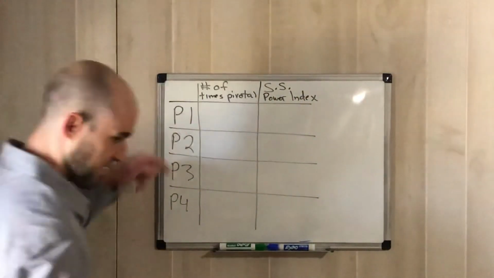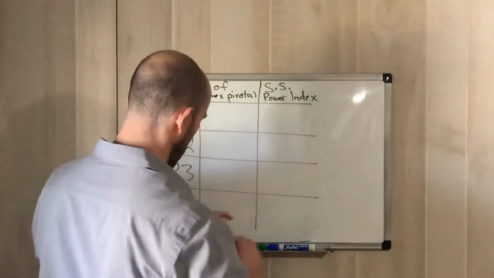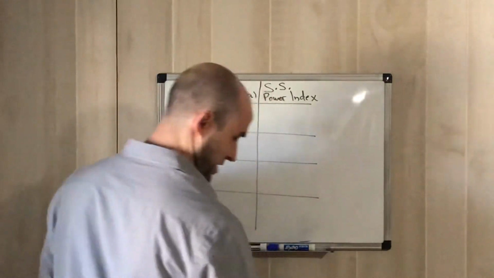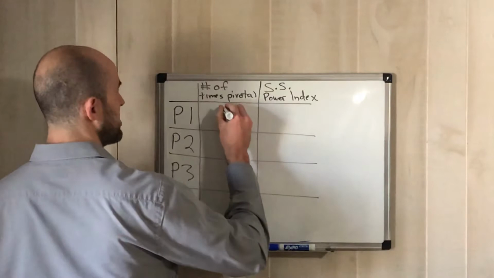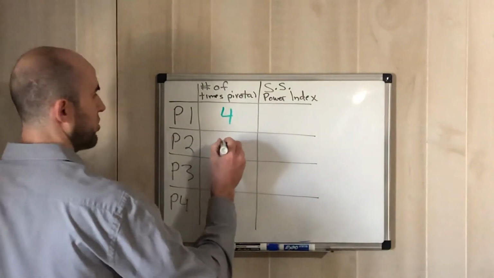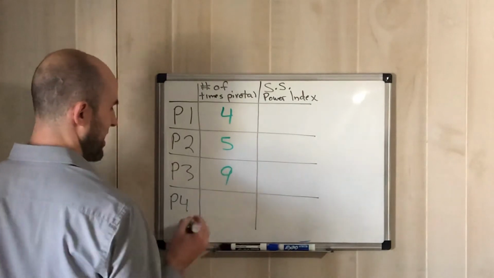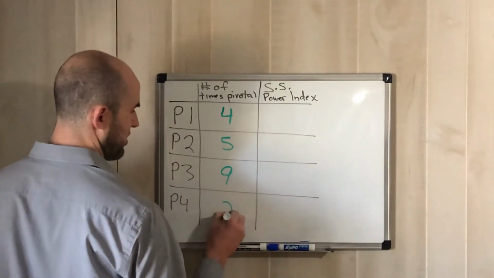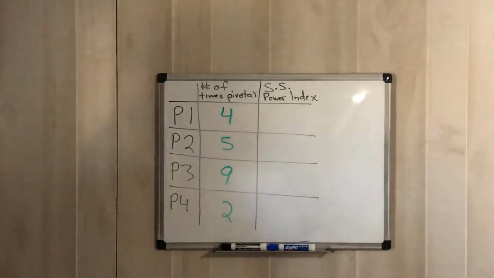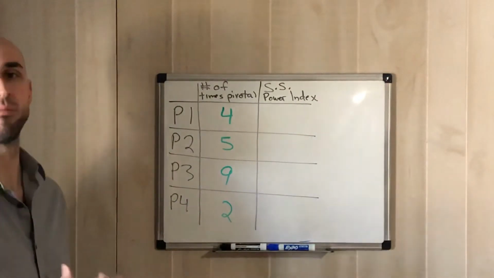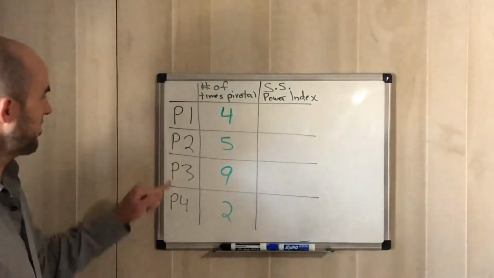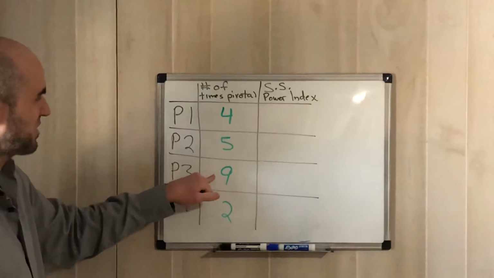So for each of these, I'm going to tell you that when it came to player 1, he was pivotal 4 times. Player 2 was pivotal 5 times. Player 3 was pivotal 9 times. Player 4 was pivotal 2 times. So without even starting, we already know the most valuable player when it came to helping us win was player 3. It was the most times.